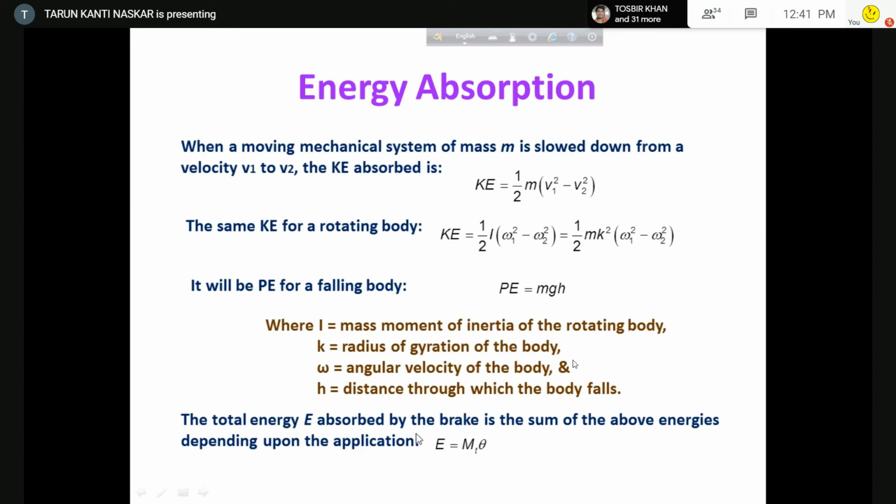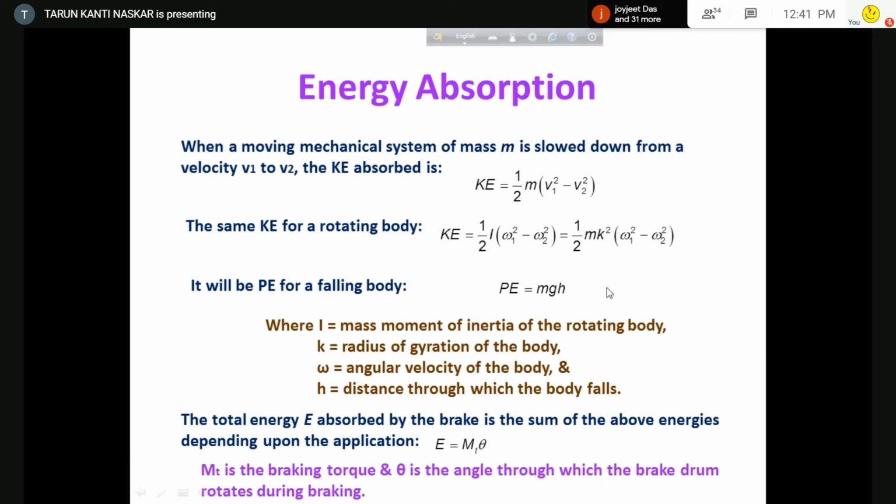The total energy E absorbed by the brake is the sum of the above energies, whether only KE will be there or whether KE and PE will be there, that depends on the system. So the total energy absorbed is E, and that will be equal to Mt multiplied by theta. Mt is the braking torque, and theta is the angle through which the brake drum rotates during braking. So how long it will rotate? That is the theta. So Mt multiplied by theta is the total energy.